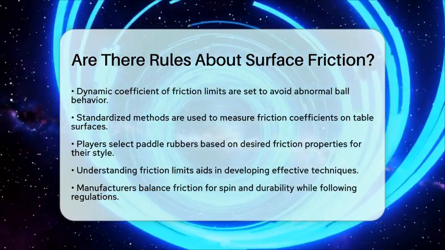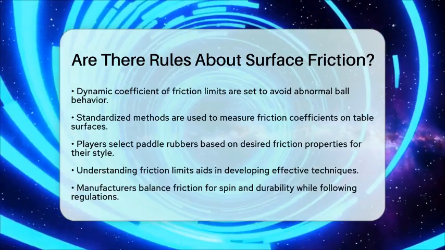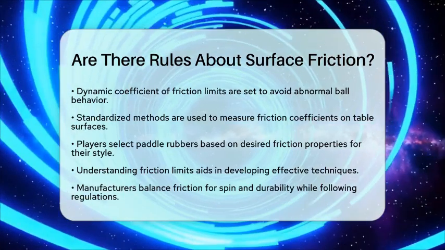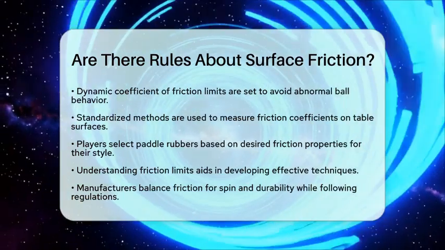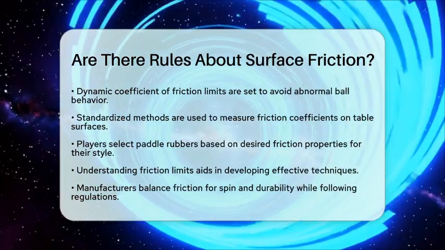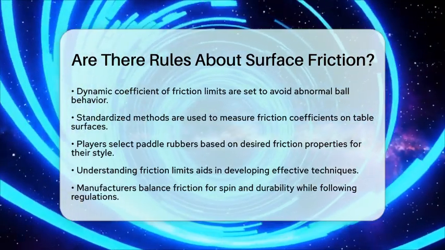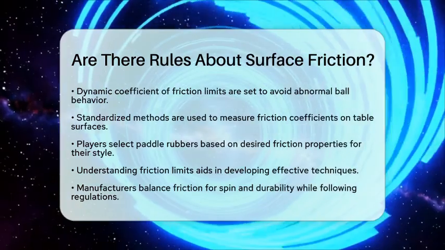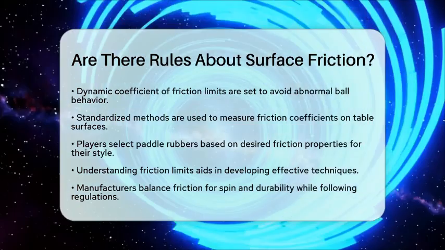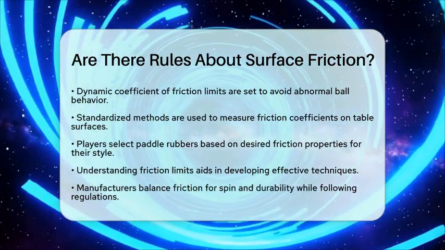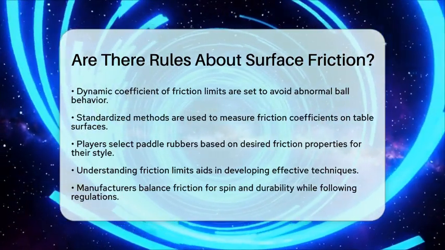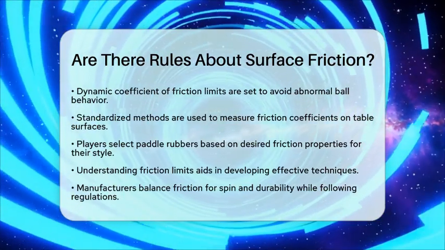In summary, while there are no explicit numerical friction limits for paddle surfaces published by the International Table Tennis Federation, the rules imply restrictions on surface characteristics to prevent unfair advantages through excessive spin. The friction between the paddle rubber and ball is a key factor in spin generation, and the playing surface friction is also regulated to maintain consistent play conditions. These rules ensure that friction plays its intended role in the sport without compromising fairness or equipment integrity.